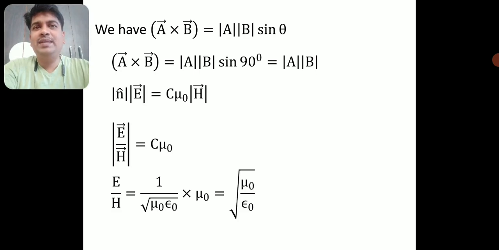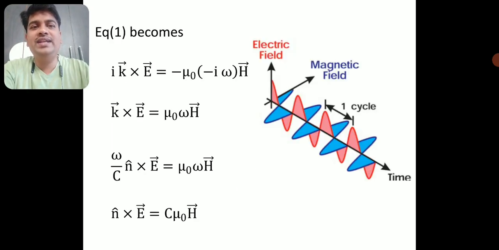The two vectors we are looking at are n cap, which is a unit vector along the wave propagation, and E. So n cap cross E is modulus of n into modulus of E into sine of the angle between them.